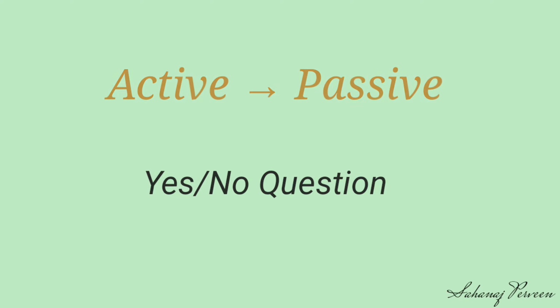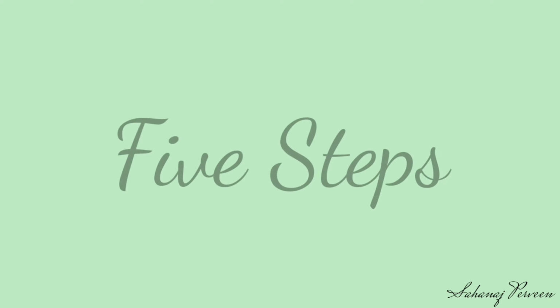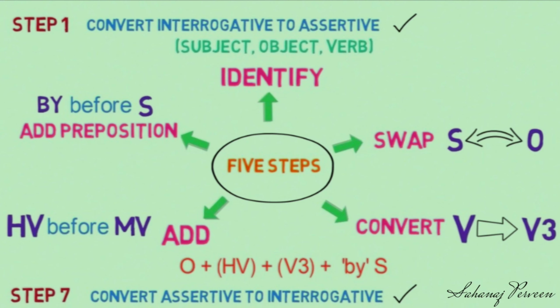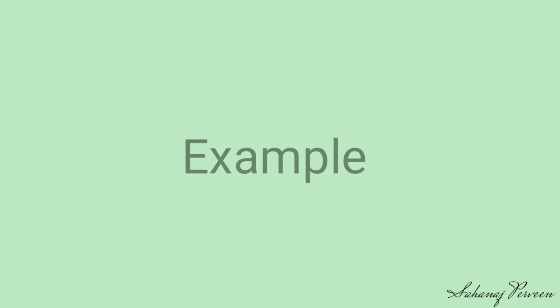We learned the 5 steps in case of assertive sentence. There are only 2 steps we need to add apart from these 5 steps in case of yes/no question. Step 1: Convert it into assertive. Step 7: Convert assertive into interrogative. Now, let's understand the changes with the help of examples.